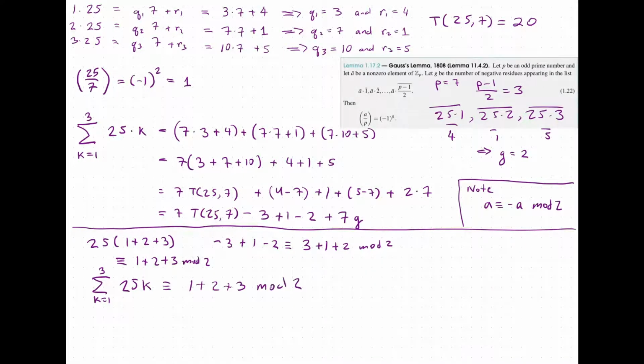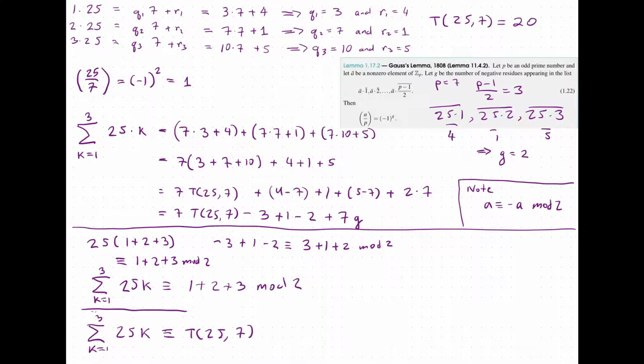So now let's go ahead and use that fact and reduce this whole equation mod 2. And so we have that the sum from k equals 1 to 3 of the floor of 25k over 7 is congruent to 7, but 7 is odd, so since we're reducing mod 2, 7 is congruent to 1 mod 2, so that's just going to be the Eisenstein value of 25 at 7.